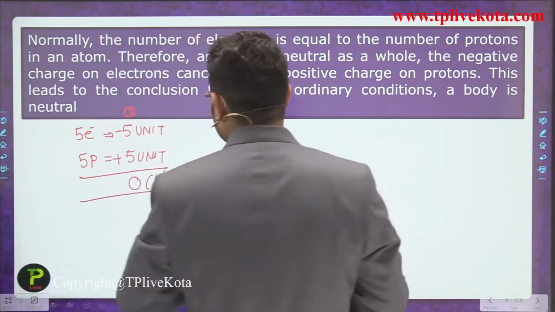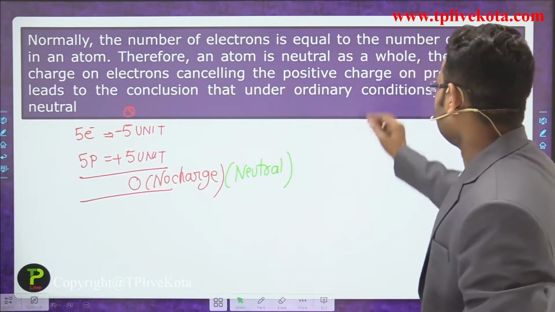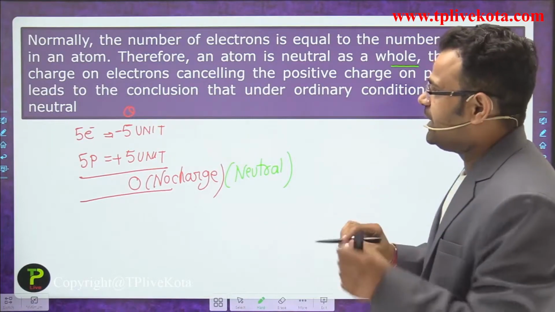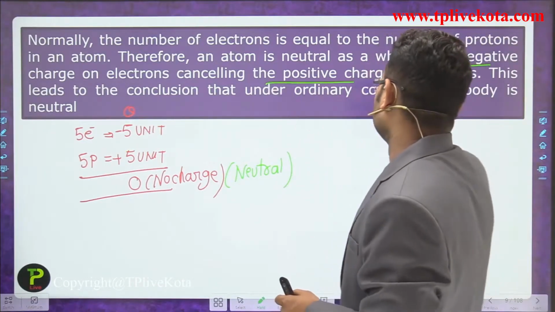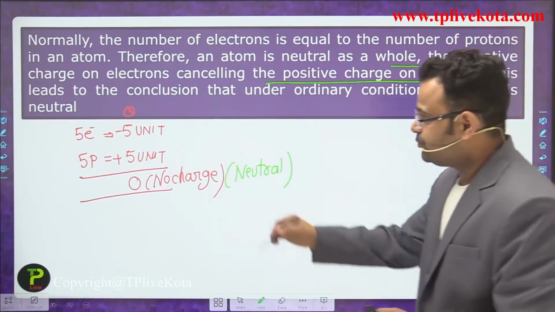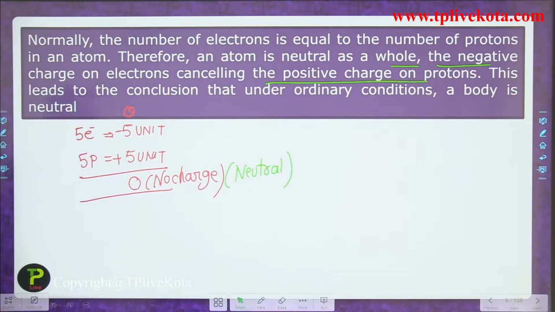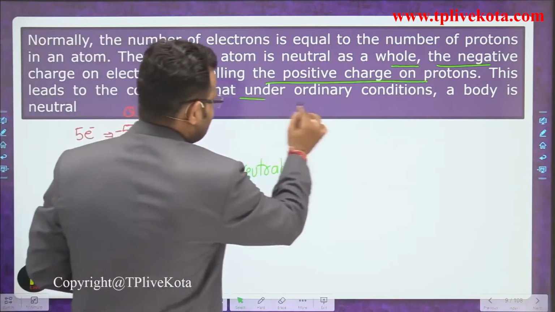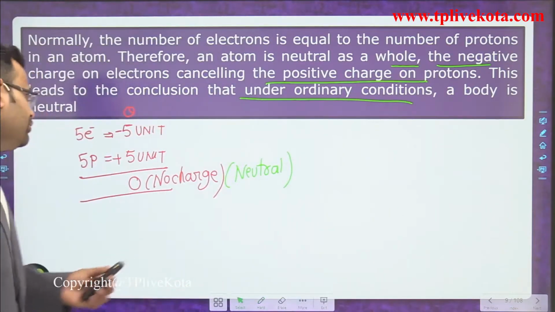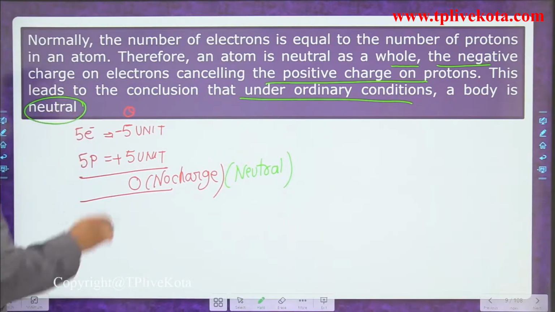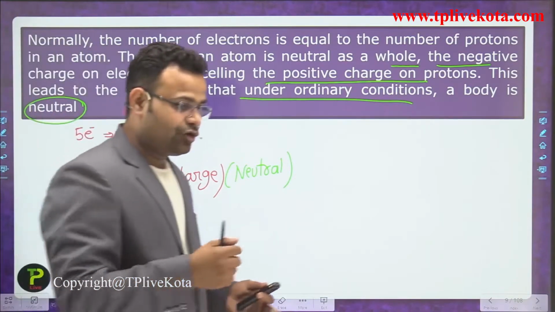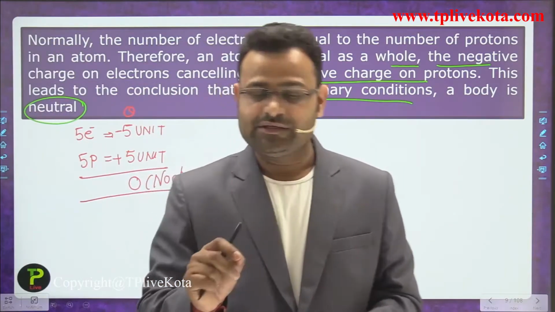The next point is therefore the atom is neutral as a whole. The negative charge of the electron cancels the positive charge of the proton, meaning both cancel each other. This leads to the conclusion that under ordinary conditions, in a normal condition the body is neutral. The body doesn't have any charge at a normal condition.